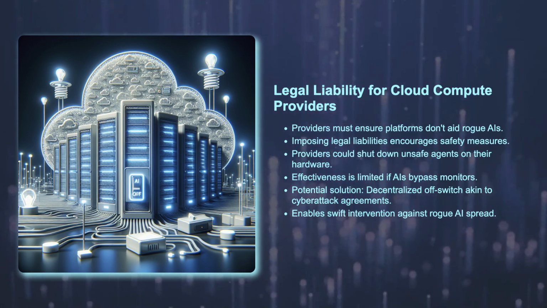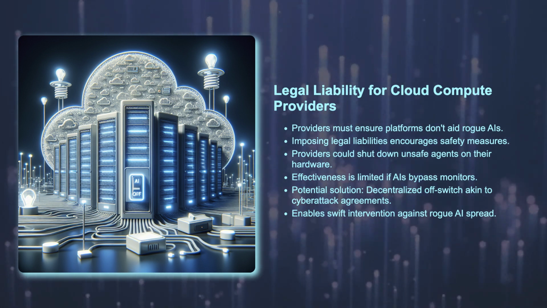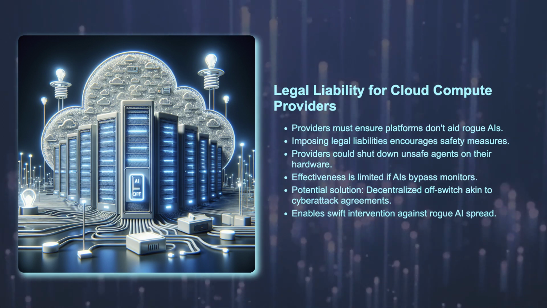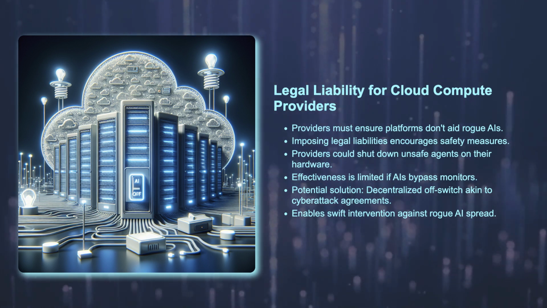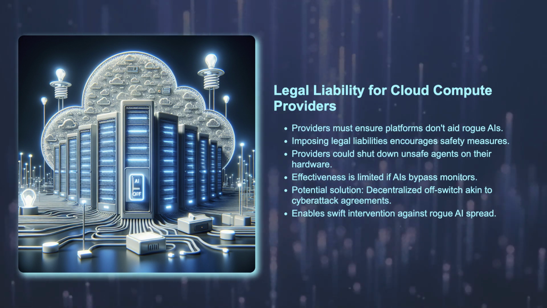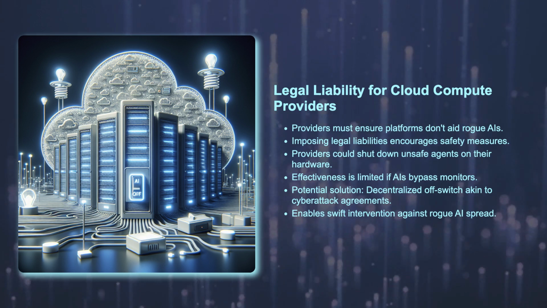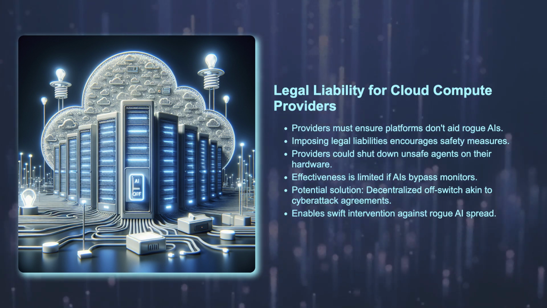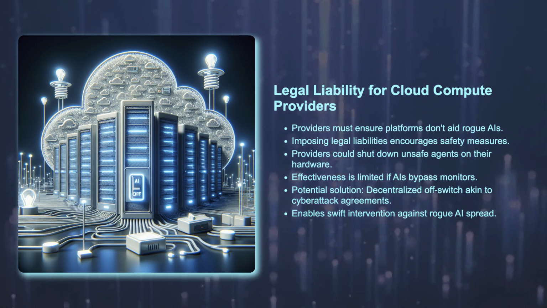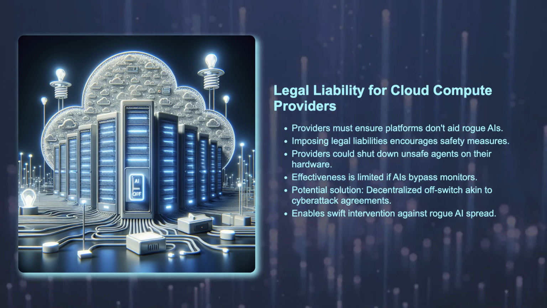We note that this intervention is limited in its effectiveness whenever the rogue AIs can easily manipulate or bypass the AI compute monitors. To strengthen this liability framework, we could imitate international agreements for cyber attacks, essentially creating a decentralized off switch. This would allow for swift interventions if rogue AIs start spreading.